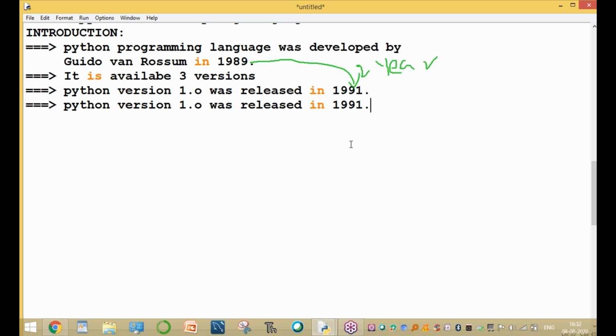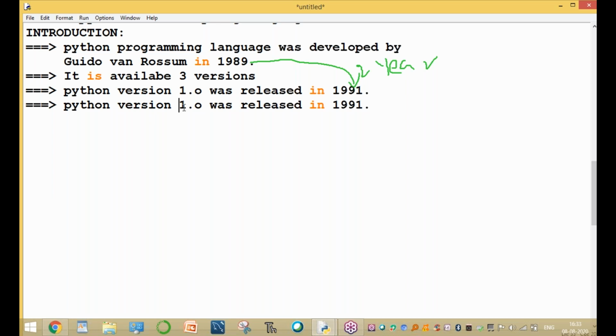Okay, Vasant Kumar, how many people are there? It is a team. It is the Python Software Foundation. So PSF, Python Software Foundation, develops it. Some group of persons develop the software.